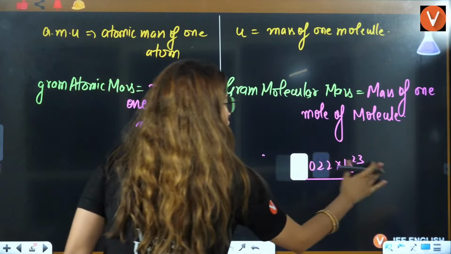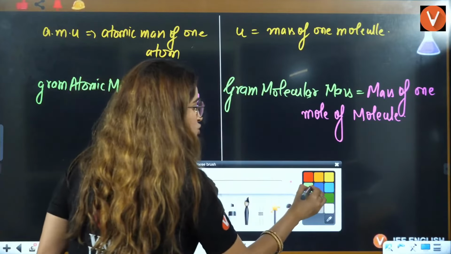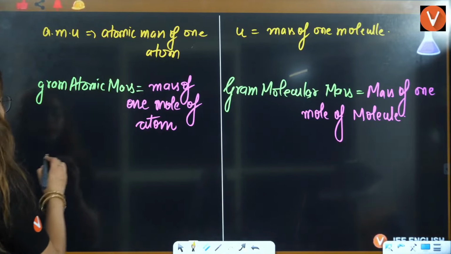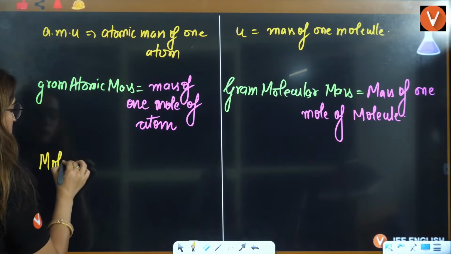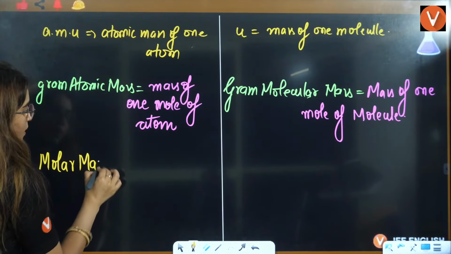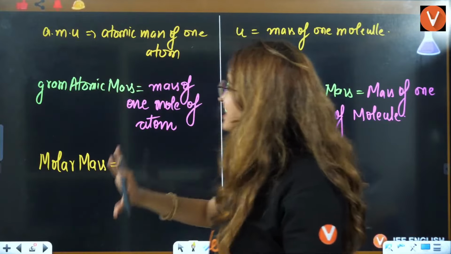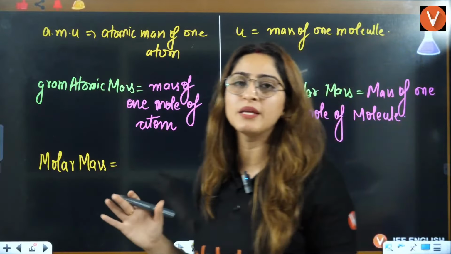Now, let's talk about one more term. We have discussed gram molecular mass. Then there is molar mass. Now, ma'am, what is molar mass? You just get confused in these terms. It actually means the same thing only.